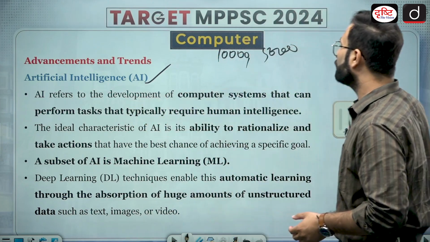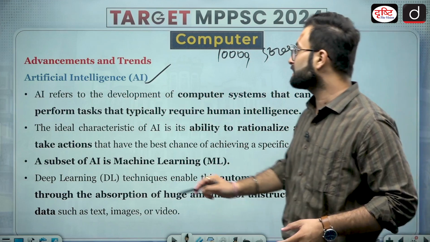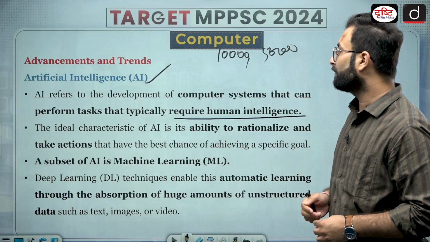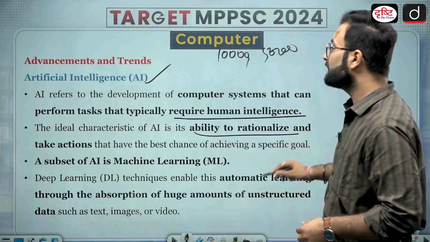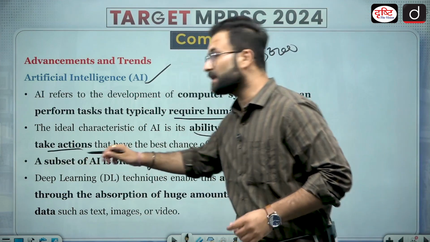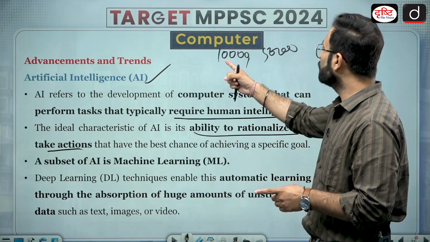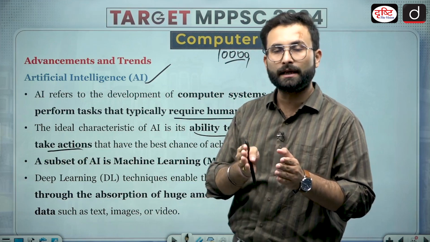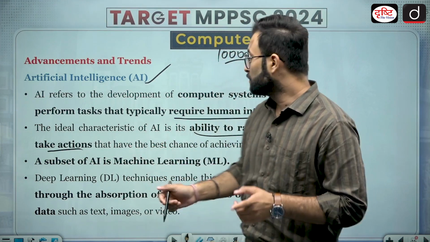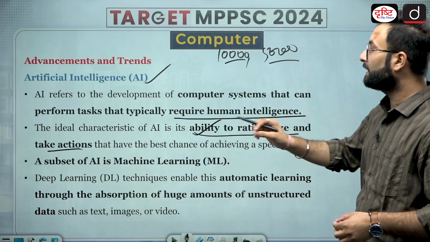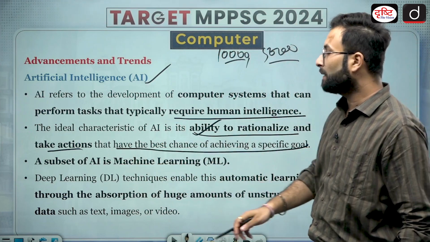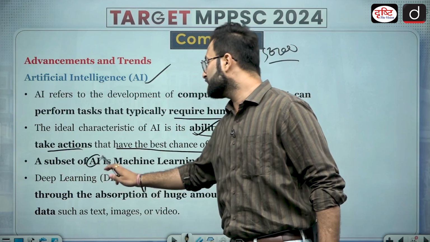AI refers to the development of a computer system that can perform tasks that typically require human intelligence. The ideal characteristic of an AI is the ability to rationalize and take action. Okay, the ability to rationalize here means that, as I told you, there are these documents and I told it to sort them. Now this is your rationality and you will decide how to sort it. So that is the ability to rationalize and take actions that have the best chance of achieving a specific goal.